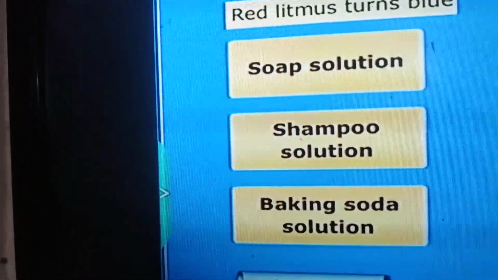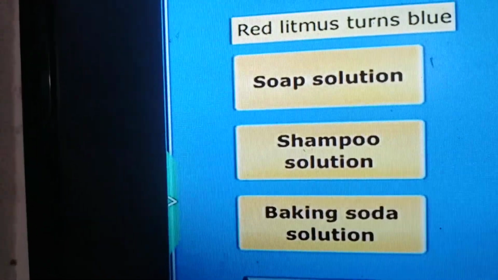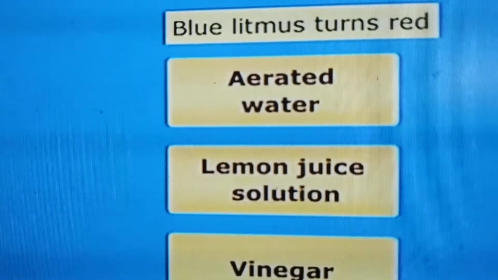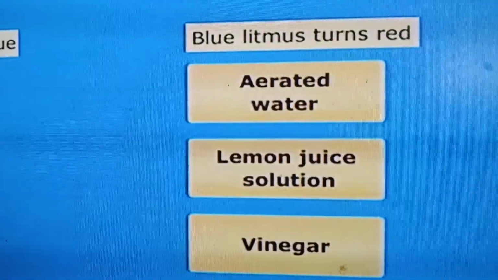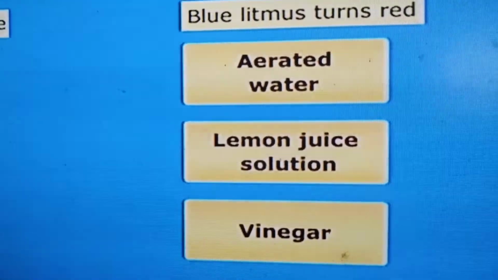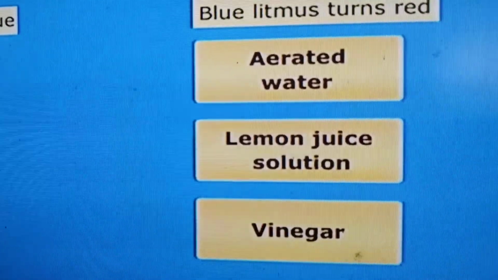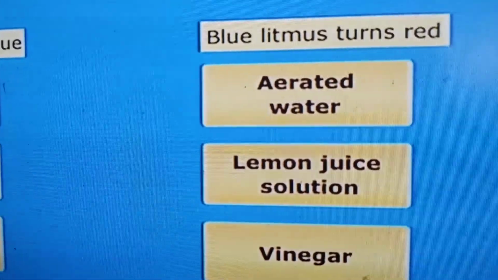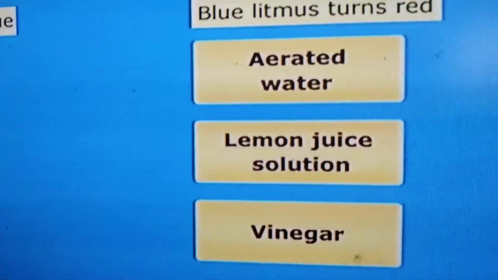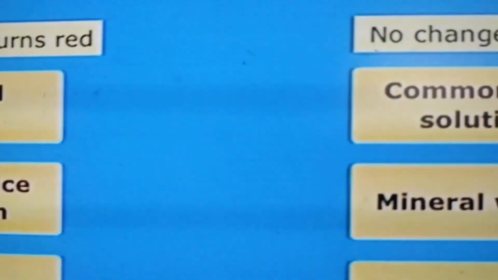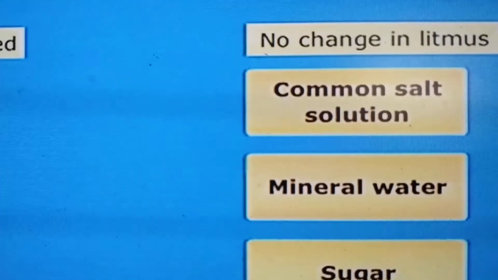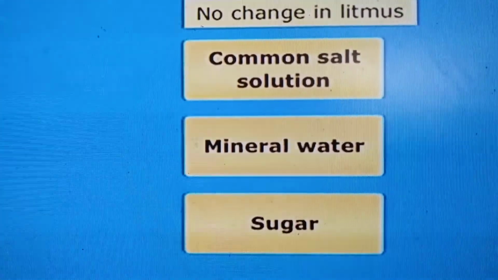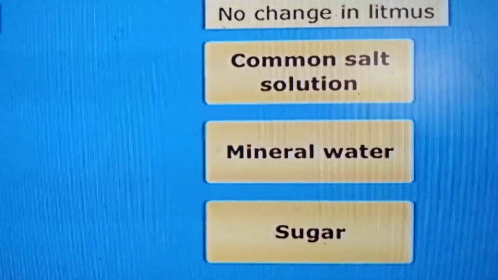When red litmus touches a basic solution, it changes to blue color, and blue litmus turns red in aerated water, lemon juice solution or vinegar. Aerated water means an acidic solution, acid-containing water. And we find no change in litmus when you add common salt solution, mineral water which we generally drink, and sugar solution also.